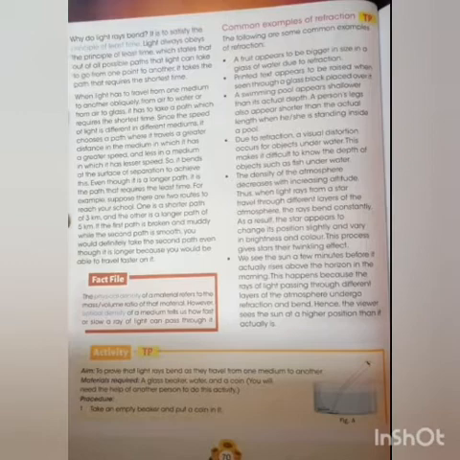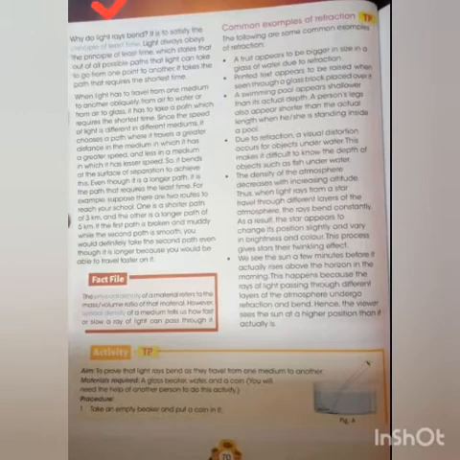So last week we learned about refraction of light, that is, bending of the path of light as it travels from one transparent medium to the next transparent medium at the point of separation, or at the line of separation between two media. Now why do light rays bend? We already mentioned that light rays bend because of the different speed of light in different media, right? Because light does not travel with the same speed in all media.